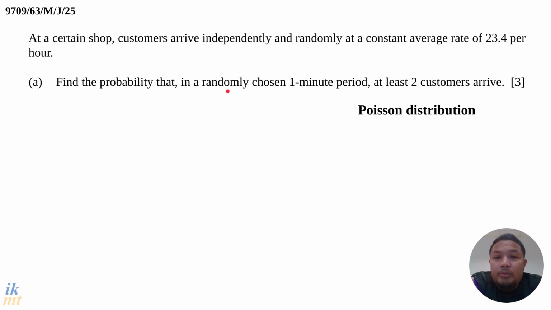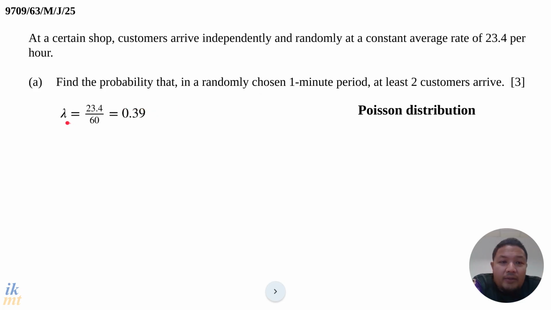Now, here it says find the probability for a 1 minute period. We have our average rate of 23.4 per hour. Because the customers arrive independently and randomly, any chunk of this hour will also be independent and random. The chunk that we need is 1 minute. So to change it to an average rate per minute, we take the average rate and divide it by 60 for chunks of 1 minute.